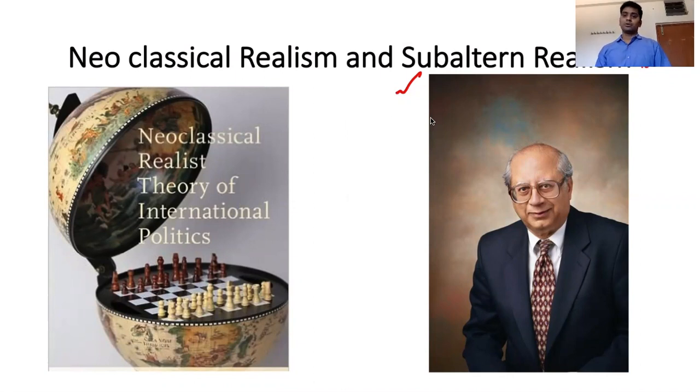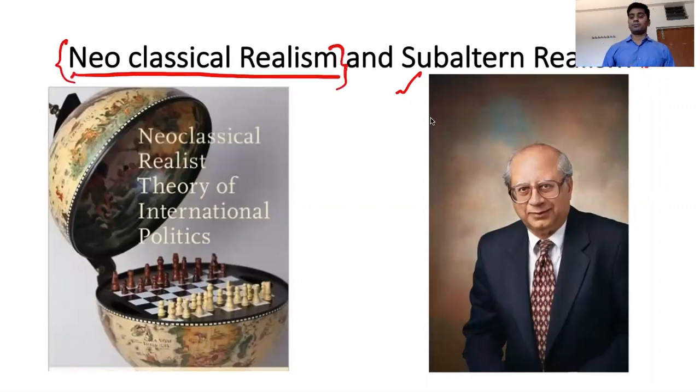So today we are going to look at the final classes of the realist school, that is neoclassical realism and subaltern realism. Before going into that, let me clarify your doubt: as far as the examination is concerned, neoclassical realism is not very relevant because it is not given in the syllabus as such, and if you look at previous year questions also, they have not asked many questions. However, we have to understand these two classes.